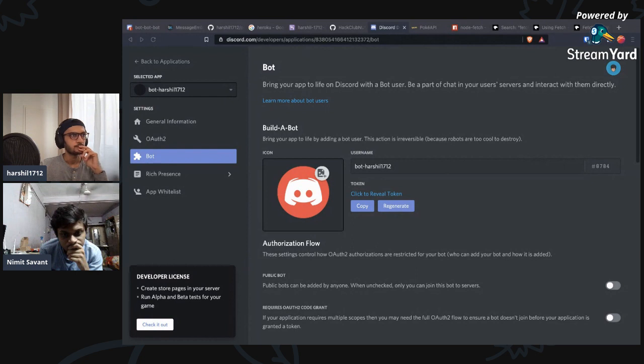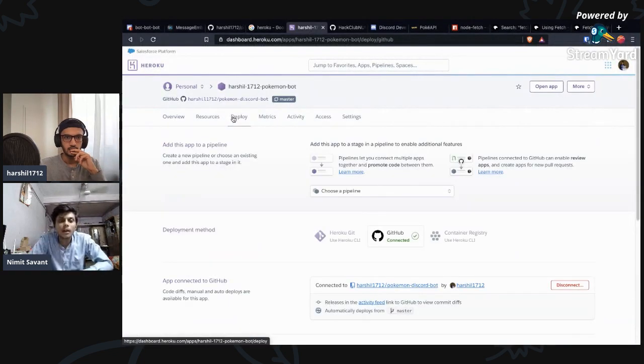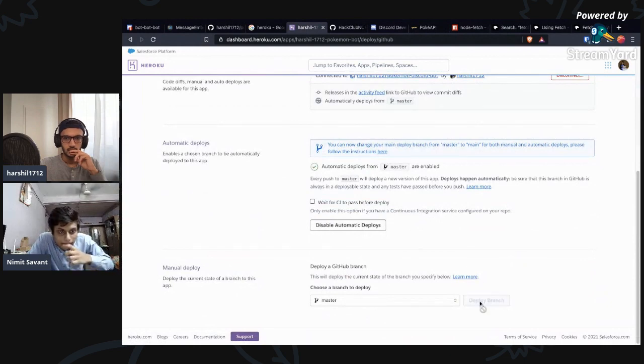Pokemon bot settings. All right, I'm just adding the value. Add, hide. So I think I'll need to redeploy it, right? Yeah.